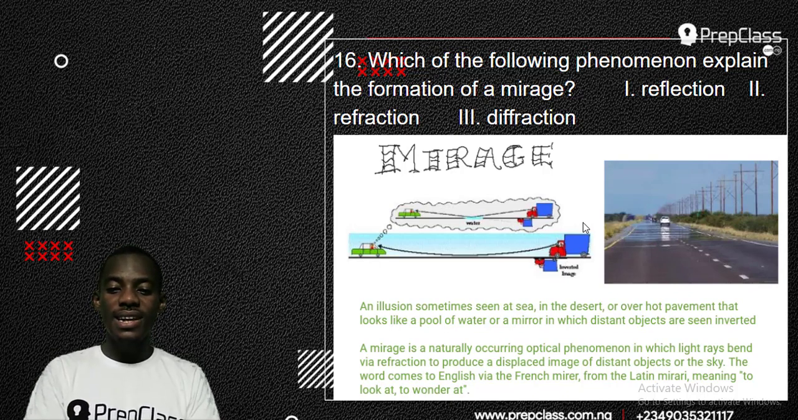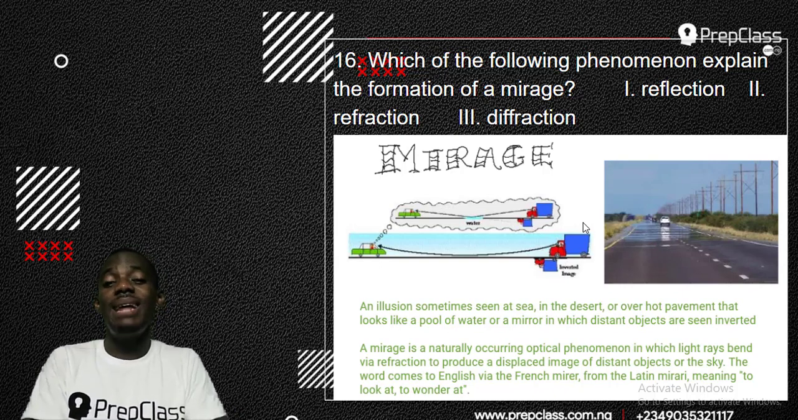Now a mirage is a naturally occurring optical phenomenon in which light will bend, via refraction, to produce a displaced image of a distant object or the sky. The word comes to English via the French mirage, from the Latin mirare, meaning to look at or to wonder at.